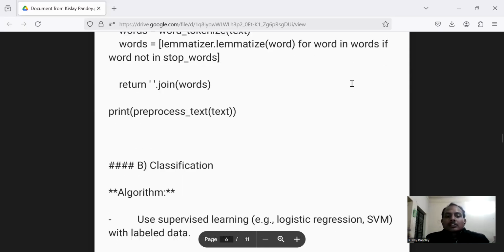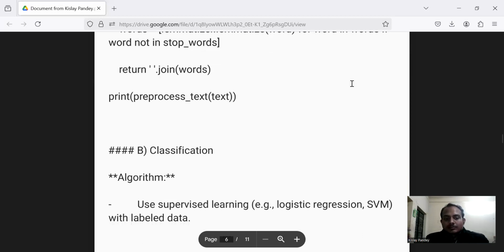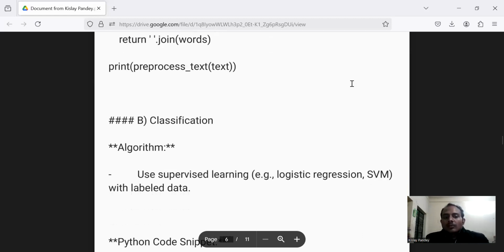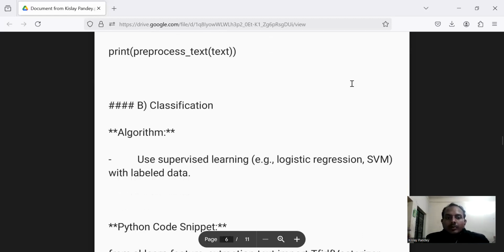And in the next step, we are going to do classification. The algorithm for the classification is going to be to first use supervised learning, for example logistic regression or SVM with labeled data.